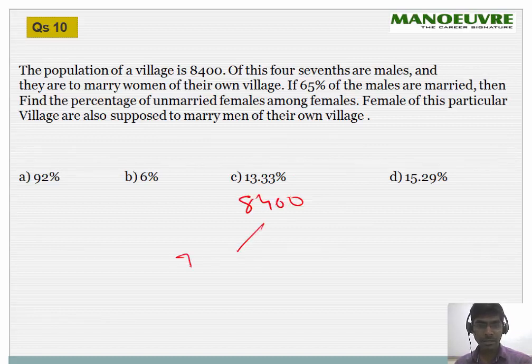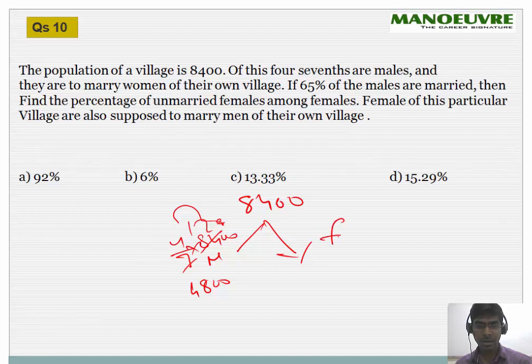4/7 are male. 8400 into 4/7: 7 twelves are 84, so 1200 times 4, 4800 are male. Obviously the remaining will be female. Female will be 3600, right? It's 4 and 3 parts. Yeah. Okay, now 65% of the male are married.